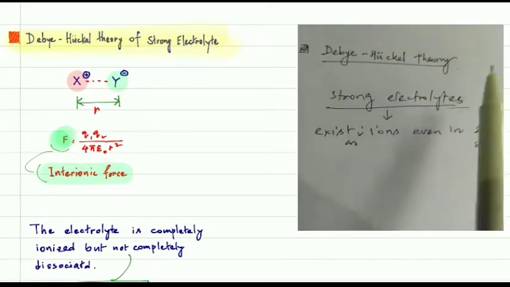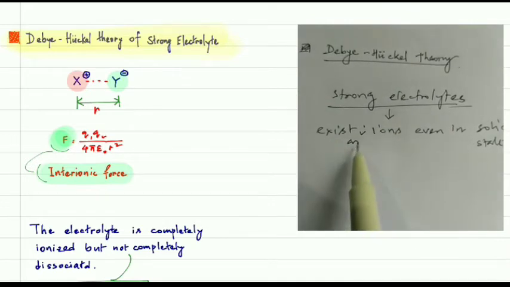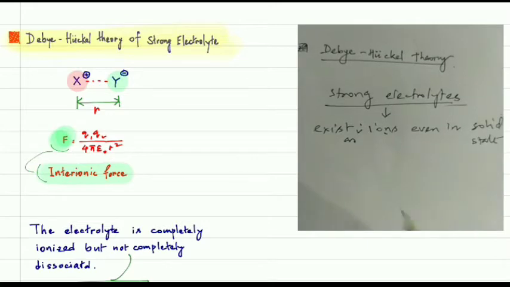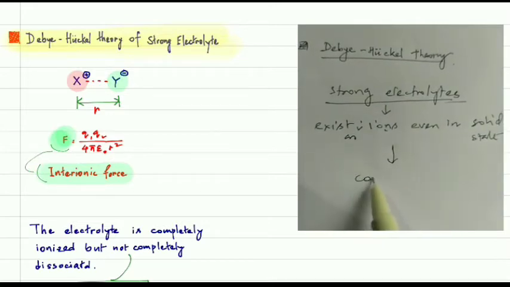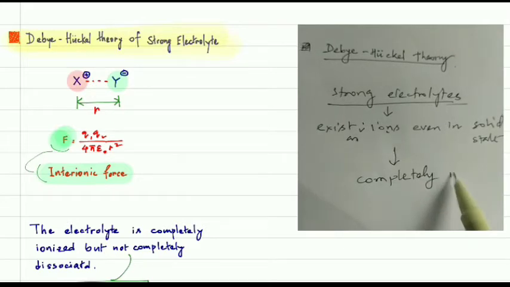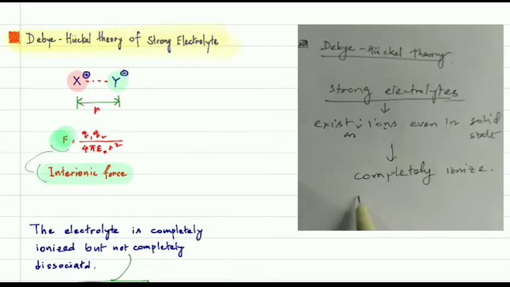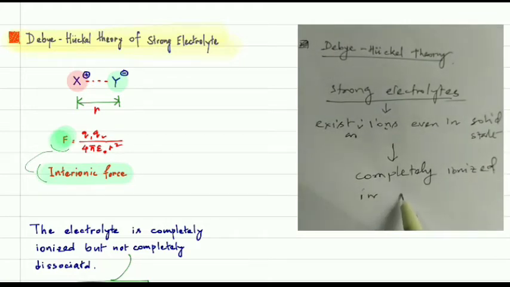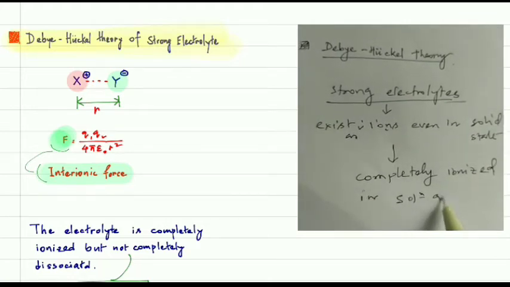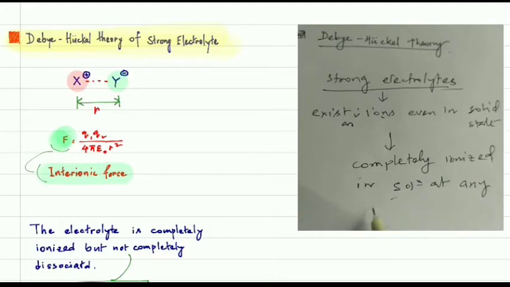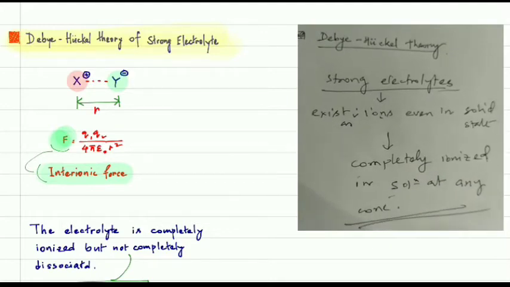All strong electrolytes exist as ions even in solid state, completely ionized, and they are completely ionized in solution at any concentration. Solution means solution with any solvent. So this is the theory.